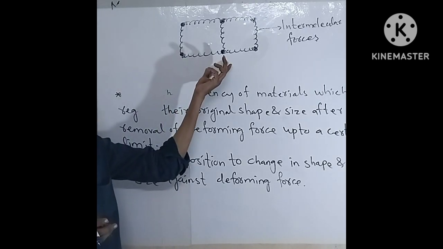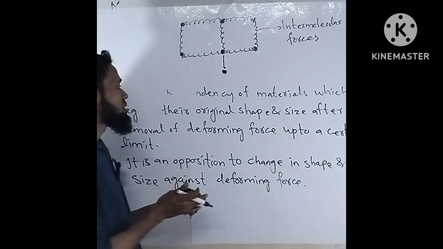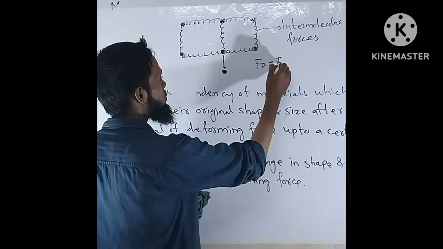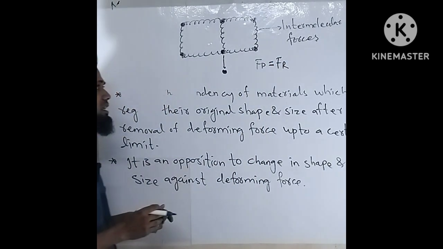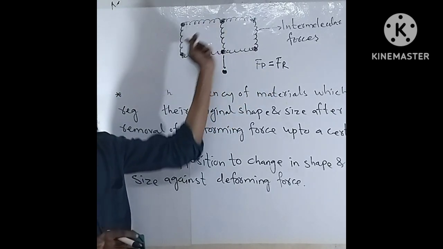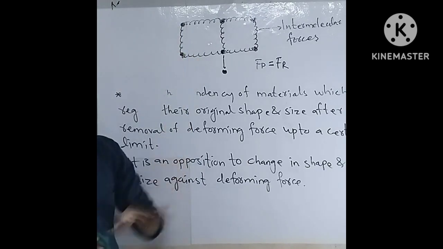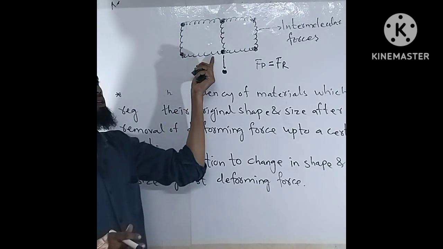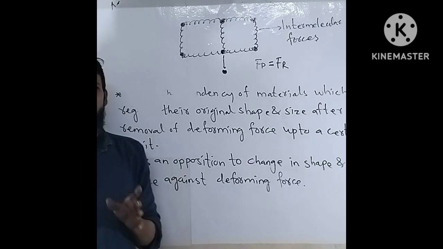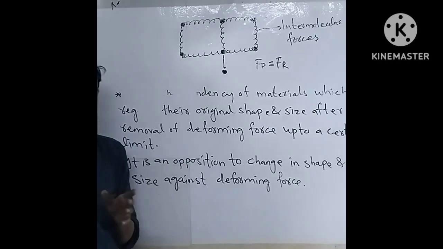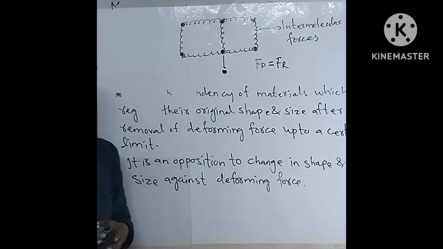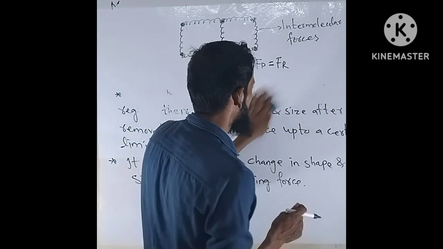They try to balance against the external deforming force. Means here the deforming force will be equal to the restoring force generated inside the solid material. When this condition becomes equal, the molecular structure becomes stable. Means this system has minimum potential energy. We know for a system to be in stable condition, it should have the minimum potential energy. We can understand this with the help of the potential energy versus displacement graph.